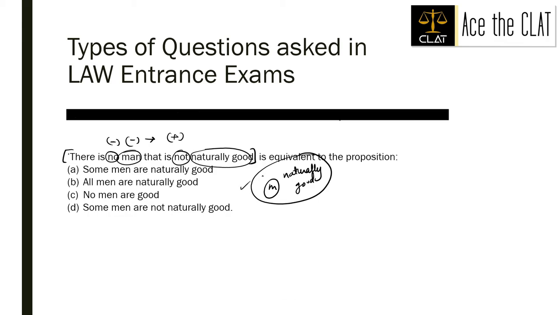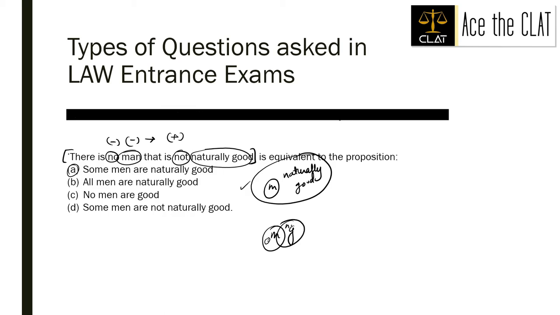This was one case. Another case, you may think, when we look at option A, that some men are naturally good. This statement is not equivalent to our proposition, because in this case at least one man exists which is not naturally good, and we do not want that.